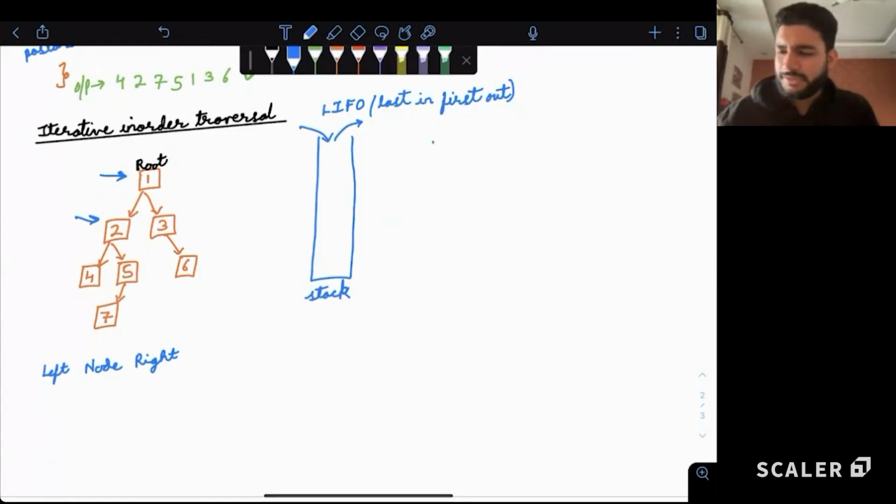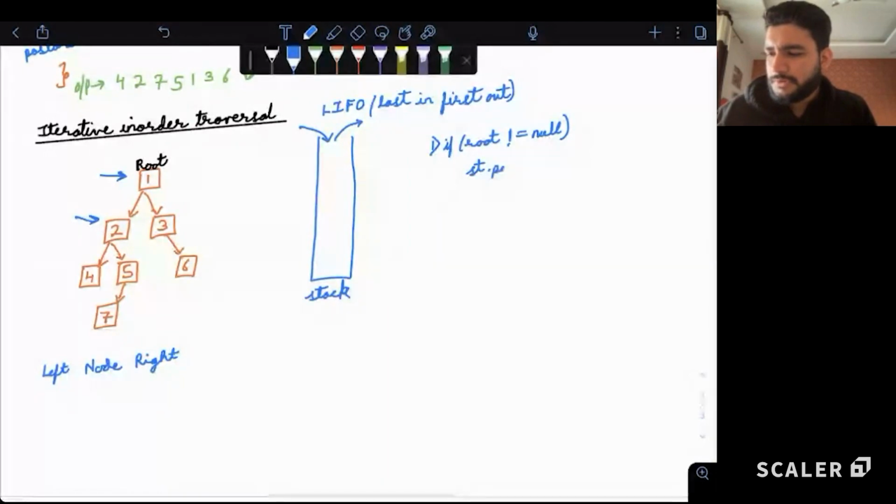So the first condition. If the current node root is not equal to null, all we have to do is go to the left and place the current element in the stack. So we'll do stack dot push root, the entire node we are pushing, and we'll do root equal to root dot left.